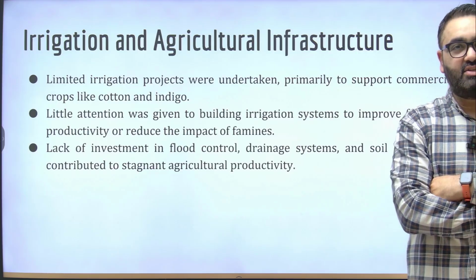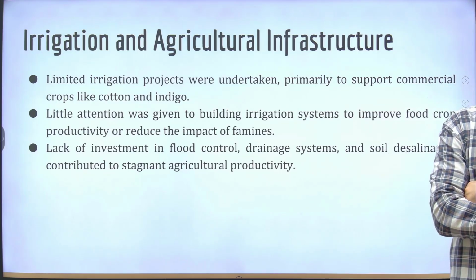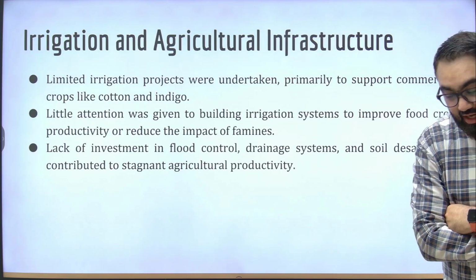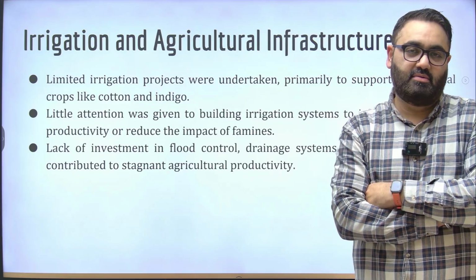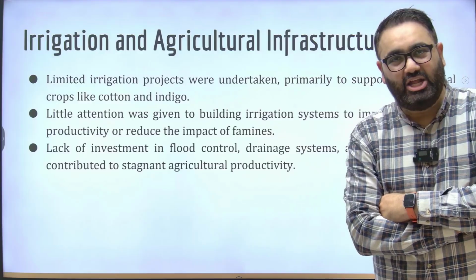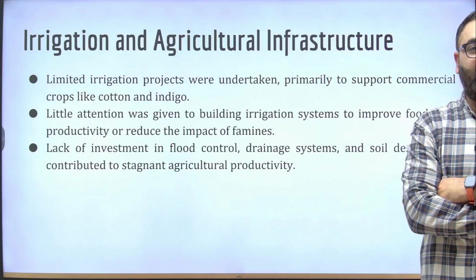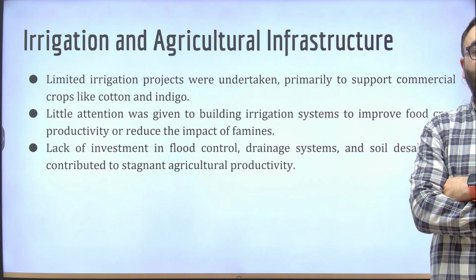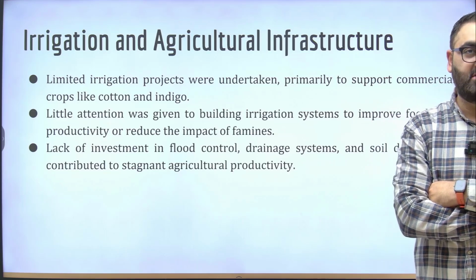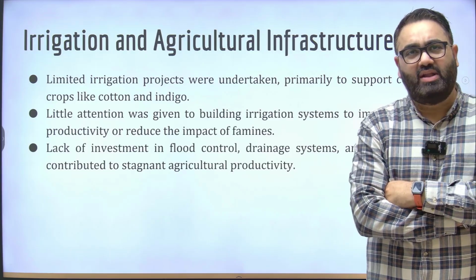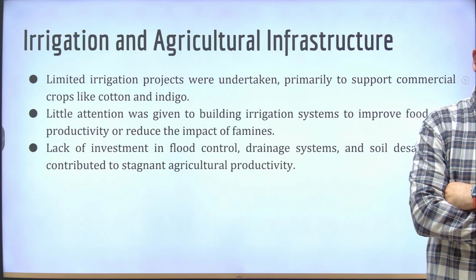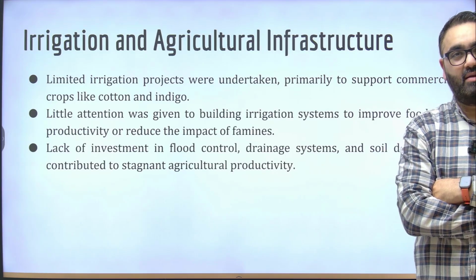In terms of irrigation, again, very, very limited steps were taken. It was primarily to grow crops that British wanted to sell later. Cotton, indigo, which had a lot of value for British outside India, only irrigation to those fields was the focus of the British. There was little attention given to anything else that would help the Indian population sustain in the times of famine.